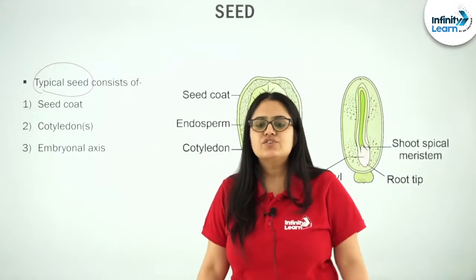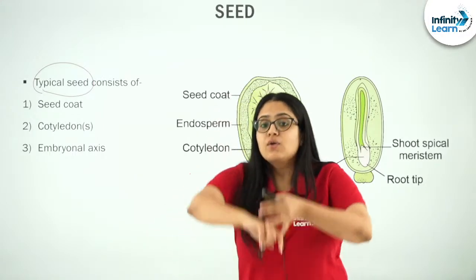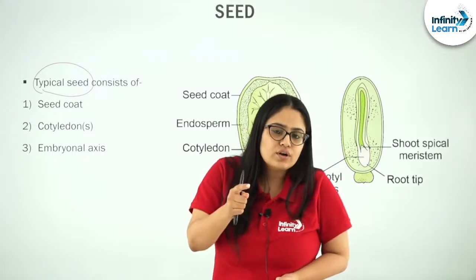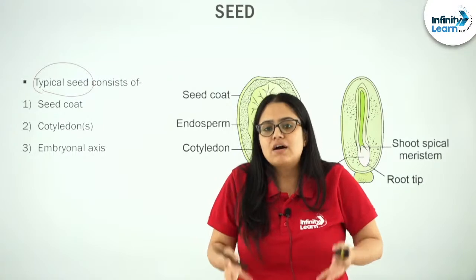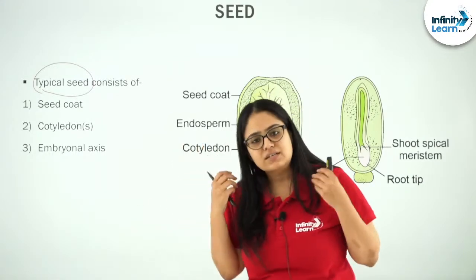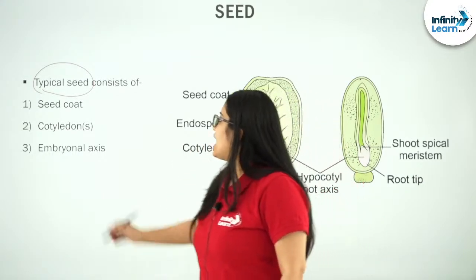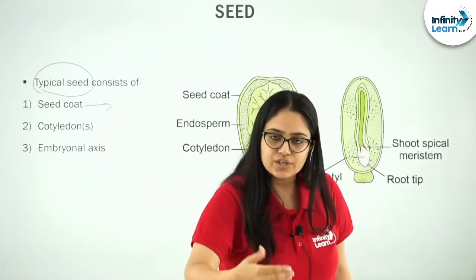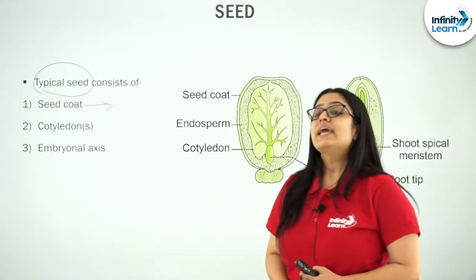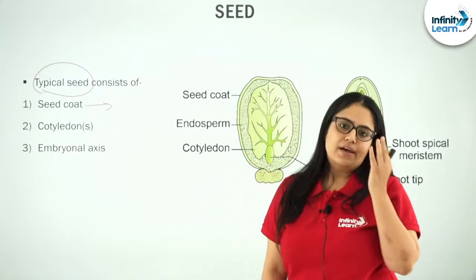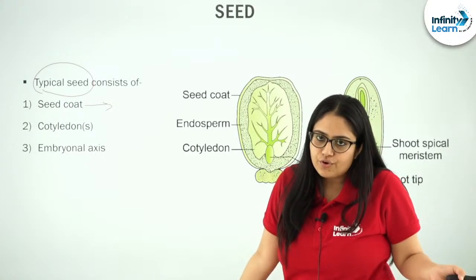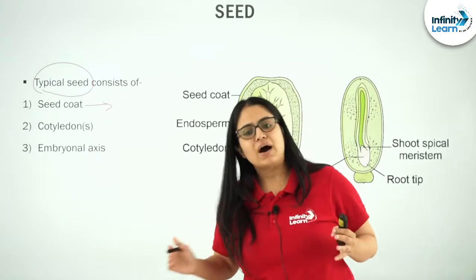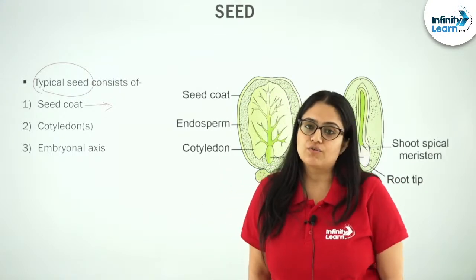What are these three regions? There will be the seed coat, which is present outside the seed. Remember students, the seed coat is the outermost, protective, tough covering of a seed, and seed coats are produced from the integuments of the ovule. Remember, a seed is a fertilized ovule, so the parts of the ovule also become parts of the seed.